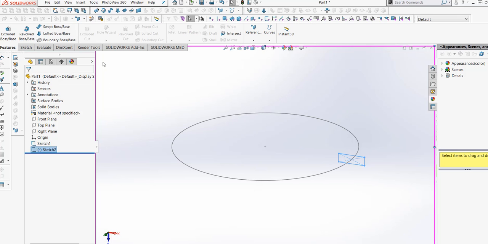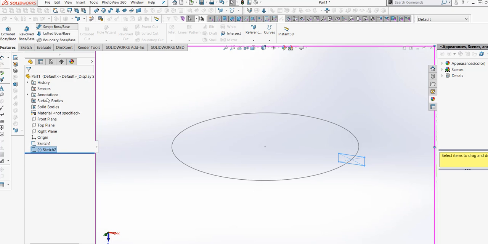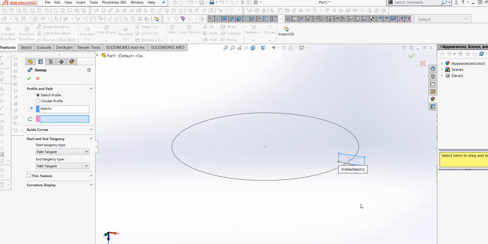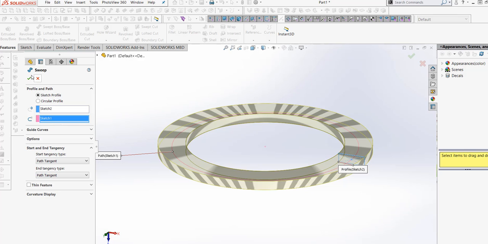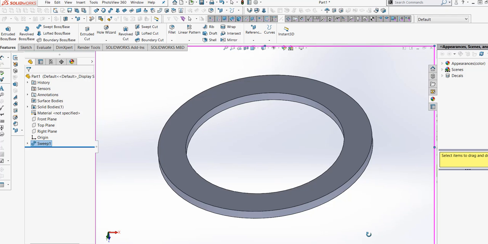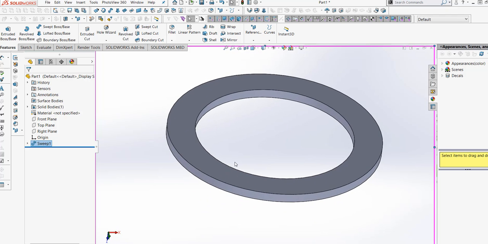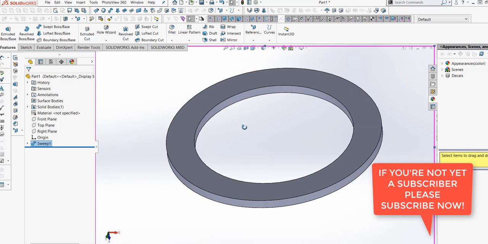Then Features, and then Revolve. Wait, it's the wrong one. Sweep. So the profile sketch is Sketch 2, and now the path itself is this one. Now you see that there is a solid that went around the circle itself.